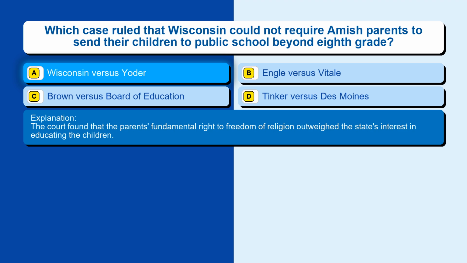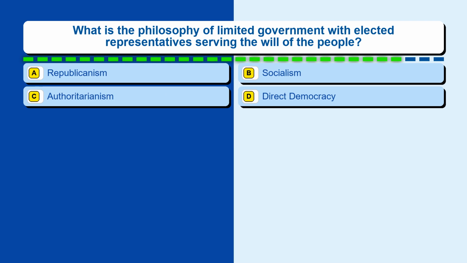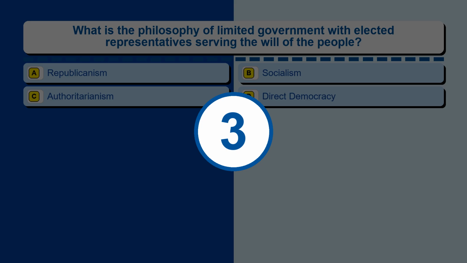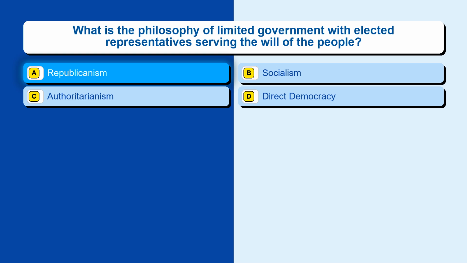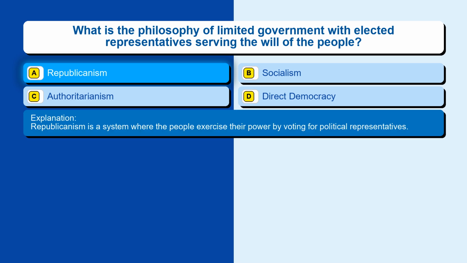educating the children. Question 6. What is the philosophy of limited government with elected representatives serving the will of the people? Option A, Republicanism. Option B, Socialism. Option C, Authoritarianism. Option D, Direct democracy. The correct answer is option A, Republicanism. Republicanism is a system where the people exercise their power by voting for political representatives.